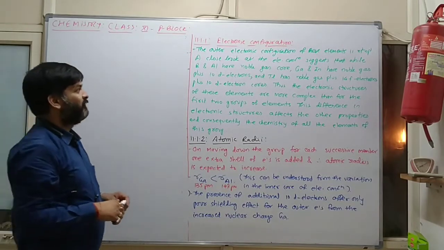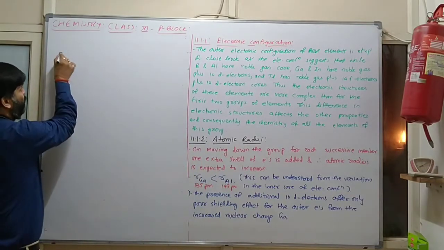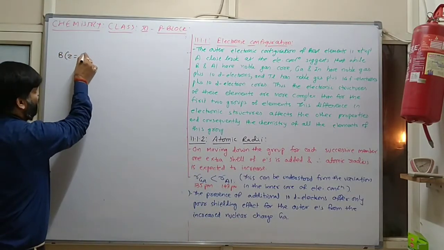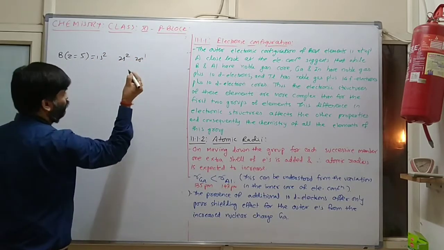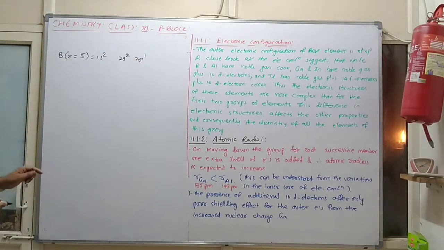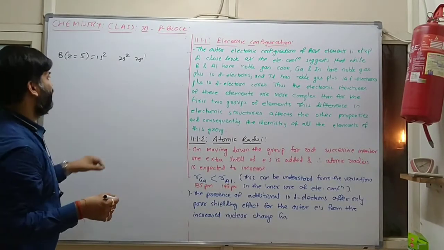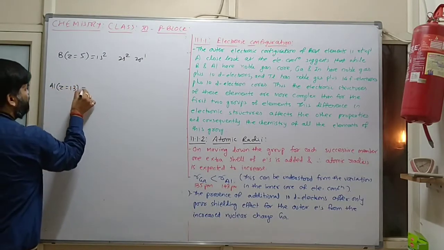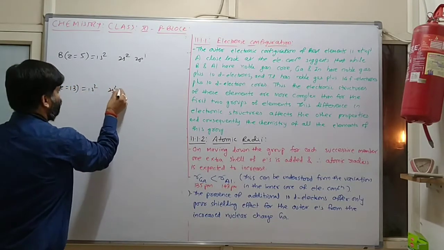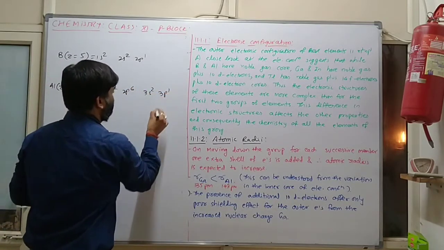See, first one is electronic configuration. Boron: Z is 5, so 1s2, 2s2, 2p1. What is the electronic configuration of boron? 1s2, 2s2, 2p1. Similarly, aluminium: Z is 13, so 1s2, 2s2, 2p6, 3s2, 3p1.